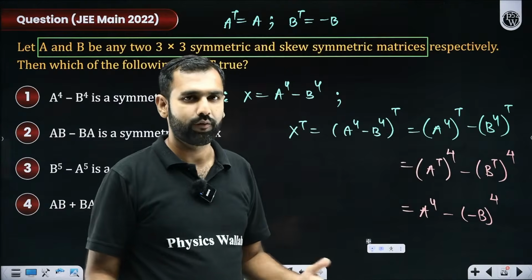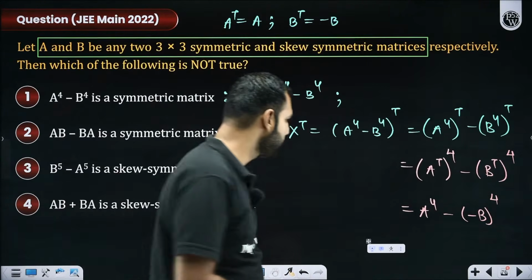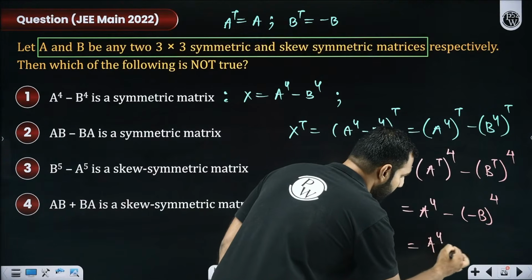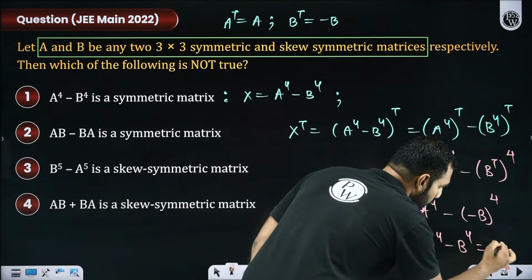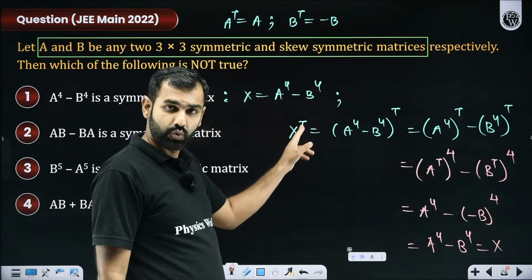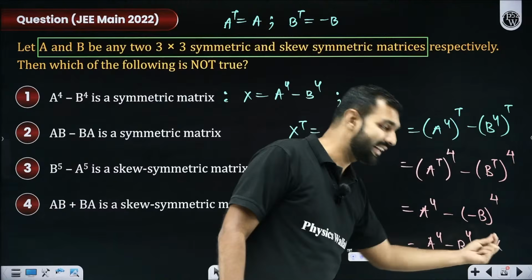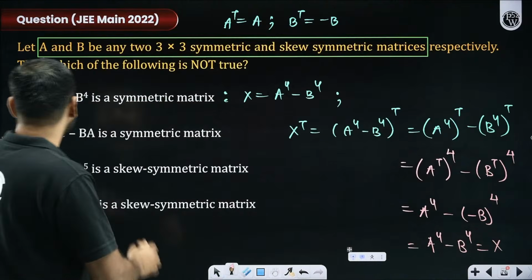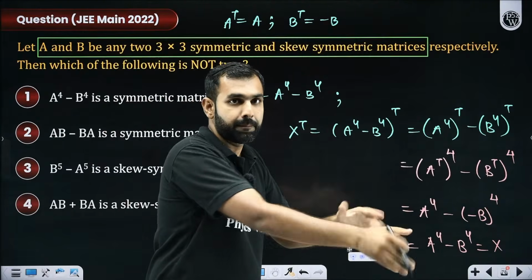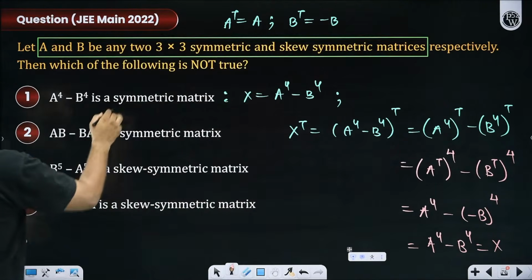But (minus B) to the power 4 will be B to the power 4 because the power is even. So it will be A to the power 4 minus B to the power 4, which is X. So I began my discussion with X transpose, but I concluded it at X. That means transpose of this is the matrix only, which means this is true.